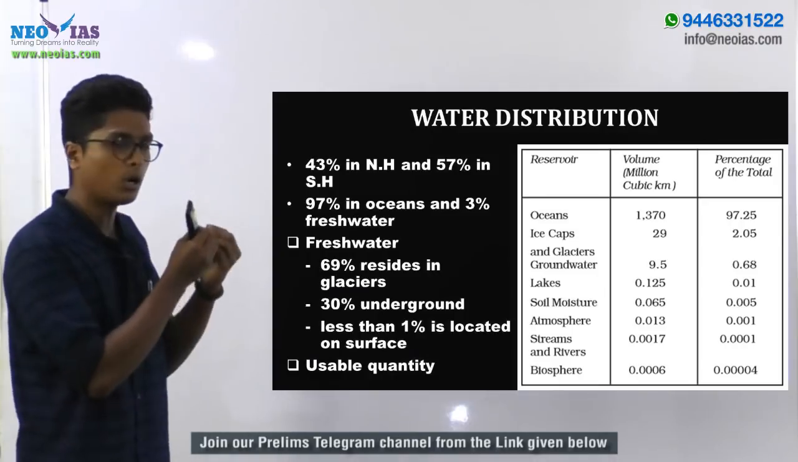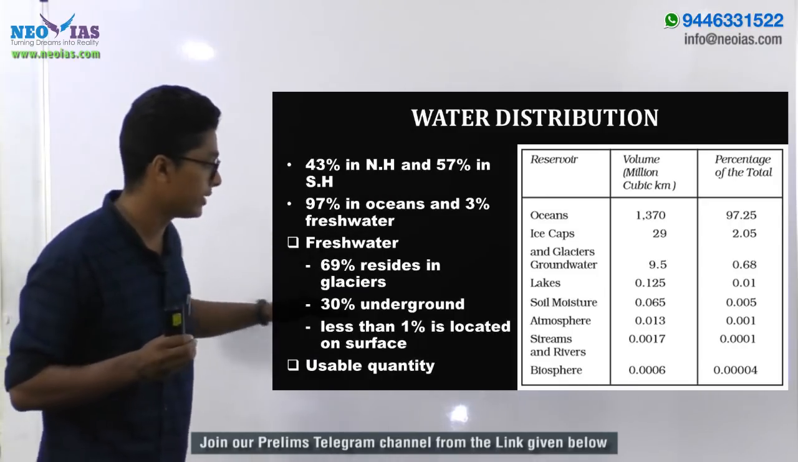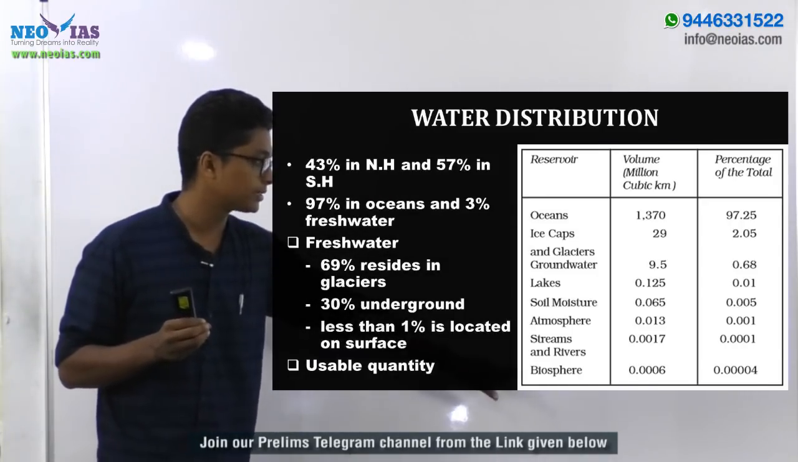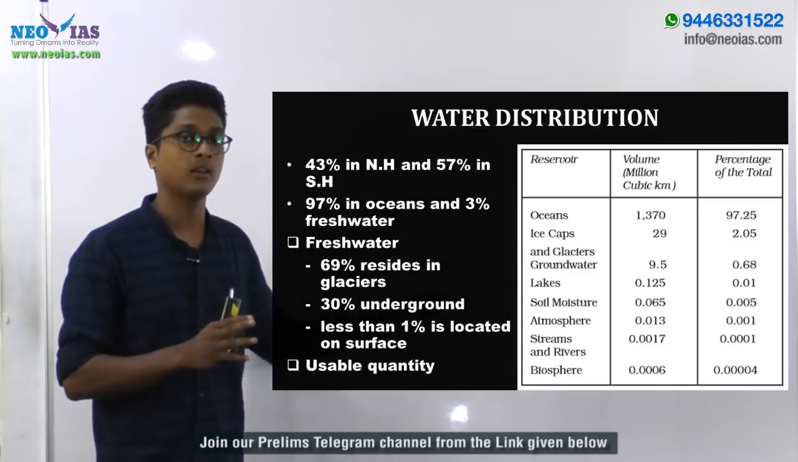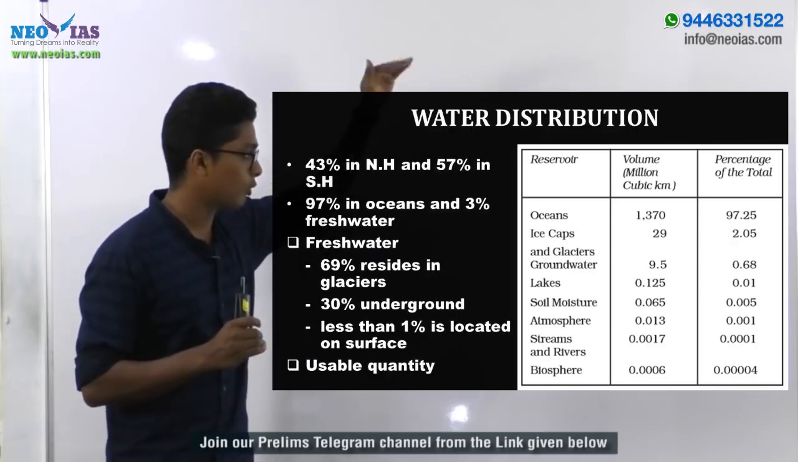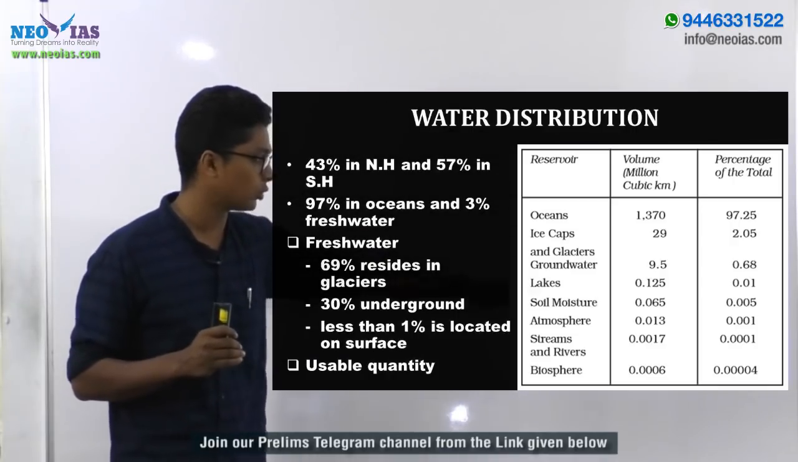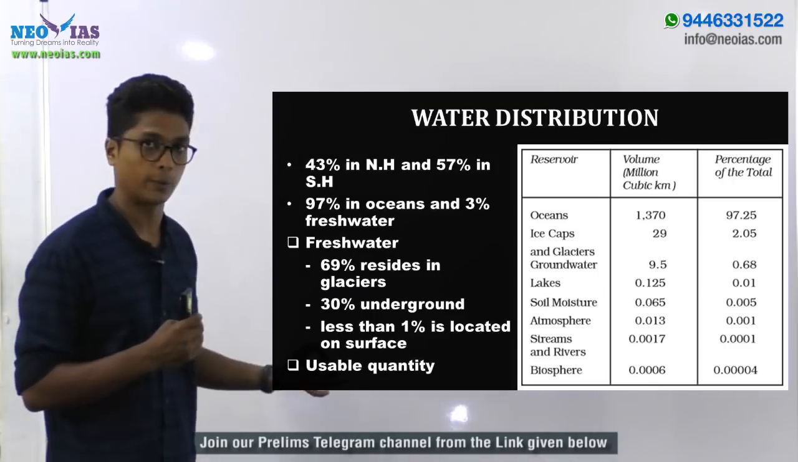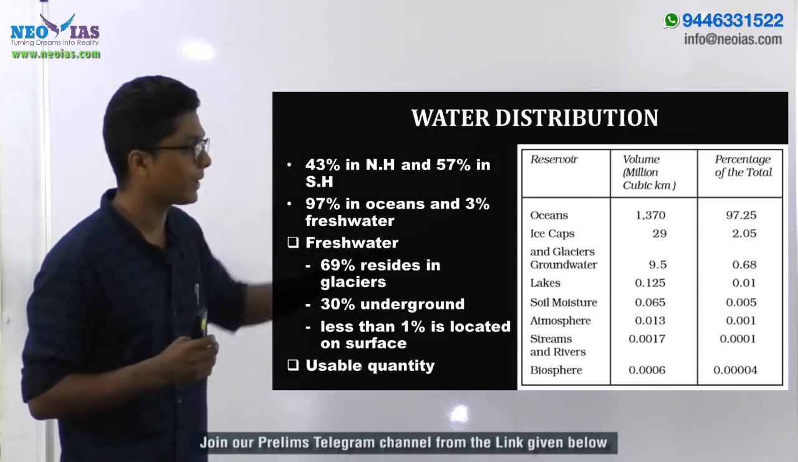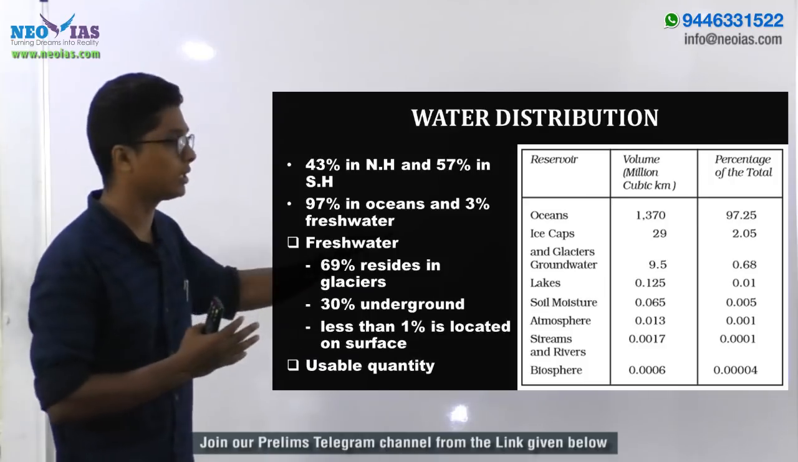In the sense, you need not memorize the factual data, like you need not memorize that the biosphere contains 0.00004%. You need not memorize that. But if you are given oceans, ice caps, lakes, soil moisture, you should be able to arrange them in the correct order of the water found, right? Now this tabular column is based on the total water found. It's not on the fresh water.